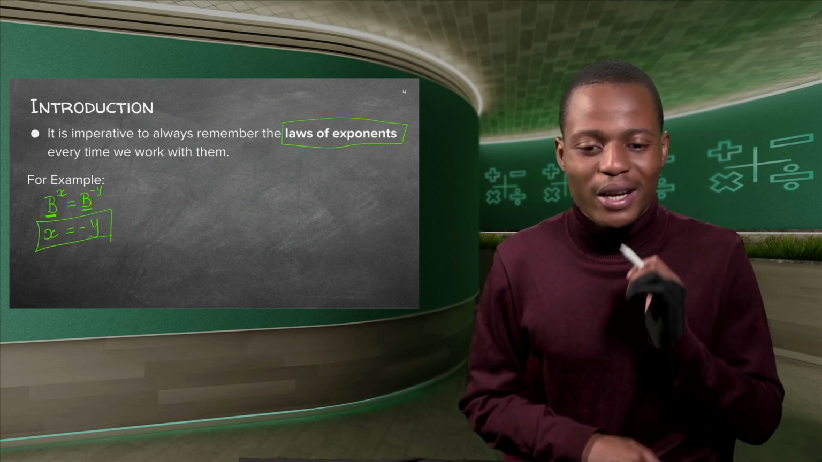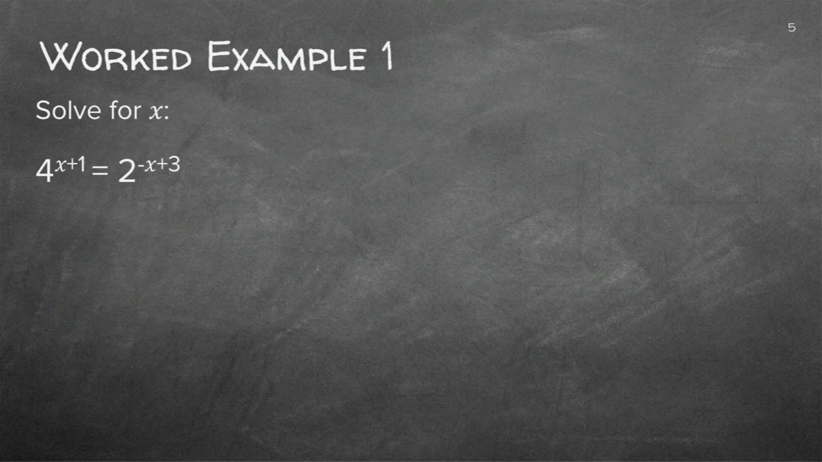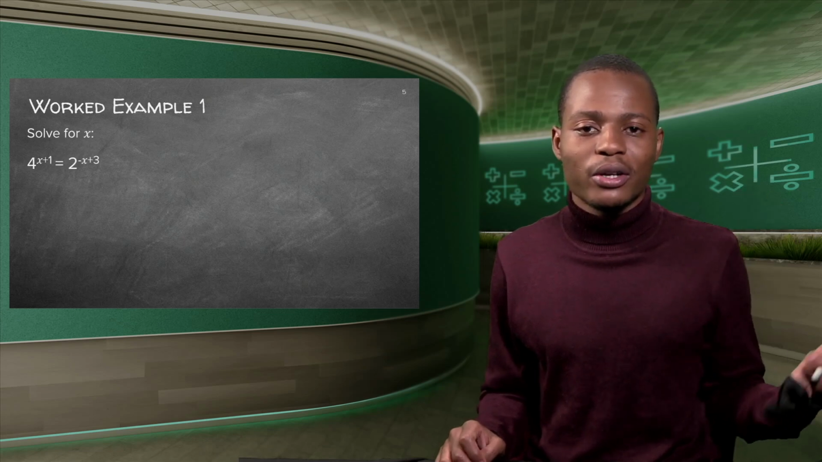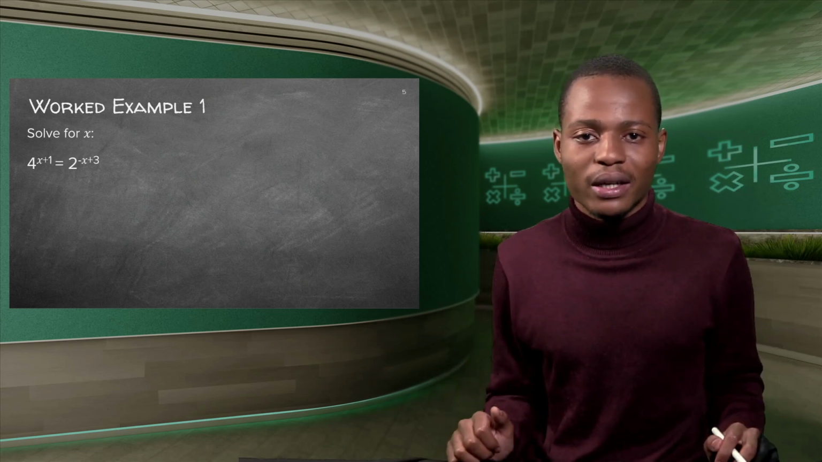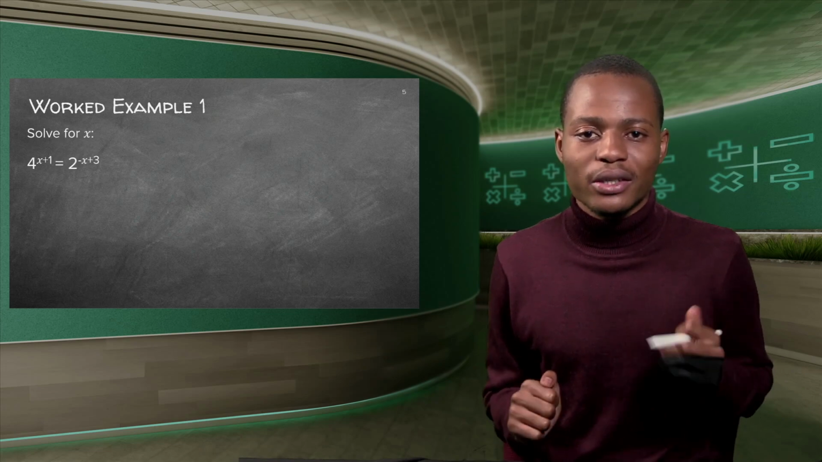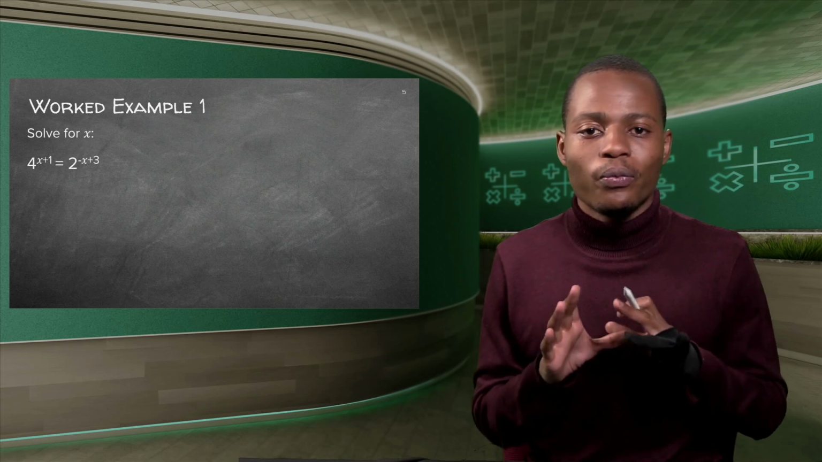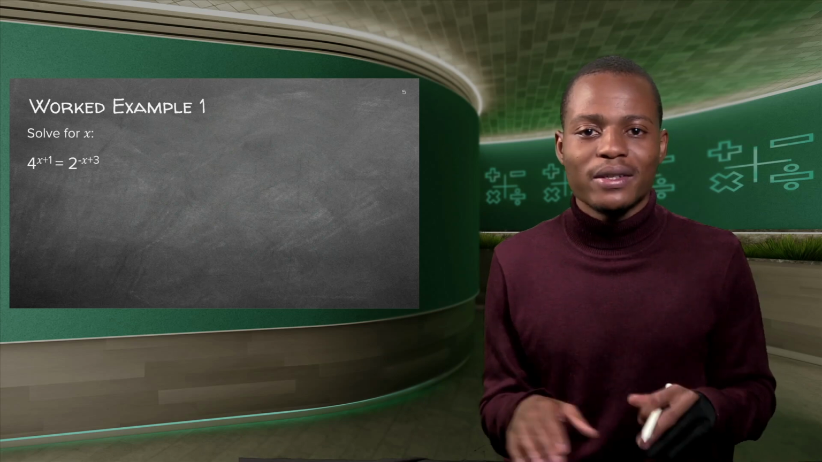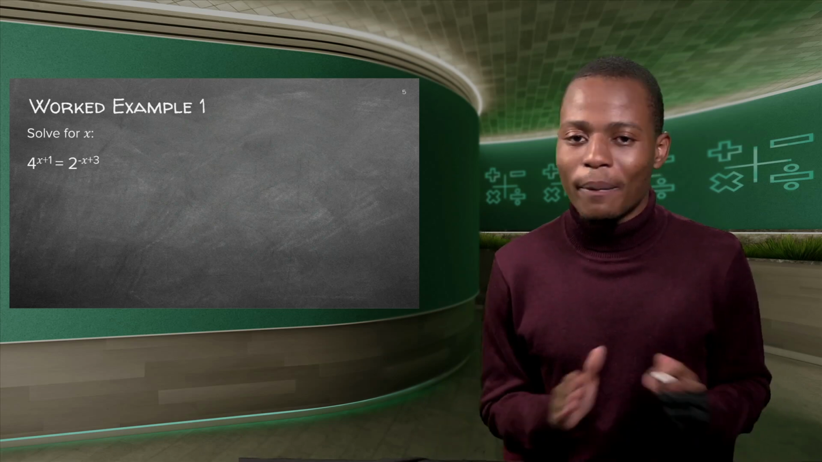All right, now let's go to our first example and see how we can work things out. We have 4 to the power of x plus 1 equal to 2 to the power of negative x plus 3 this time around. That is interesting. You have a positive exponent on one side and a negative exponent on the other side. What do we do in such a situation? Because I wanted to give you something challenging, I made sure that your bases are not the same when you start.